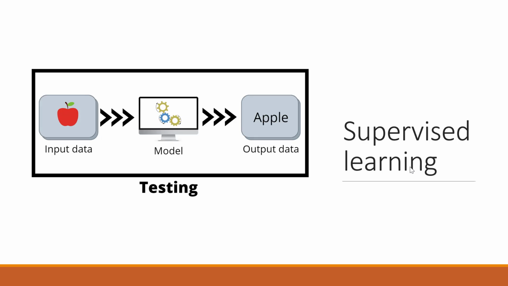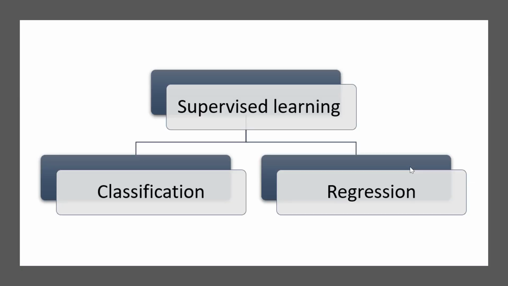Basically, the primary objective of the supervised machine learning method is to correlate the input variable x with the output variable y. Other than this, supervised learning is mainly classified into two further types.